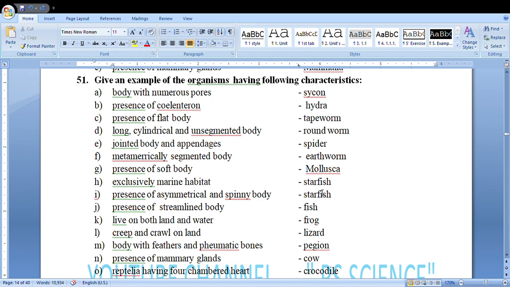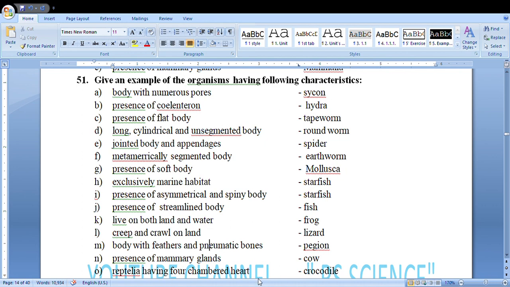Exclusively marine habitat, starfish. Presence of asymmetrical and spiny body, starfish. Presence of streamlined body, fish. Live both on land and water, frog. Creep or crawl on land, lizard. Body with feather and pneumatic bone, pigeon. Presence of mammary gland, cow.